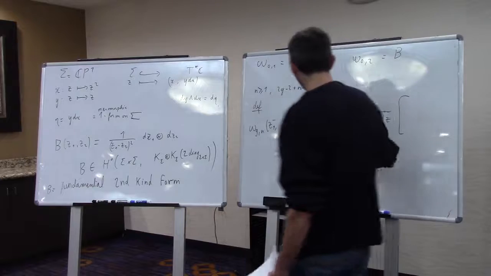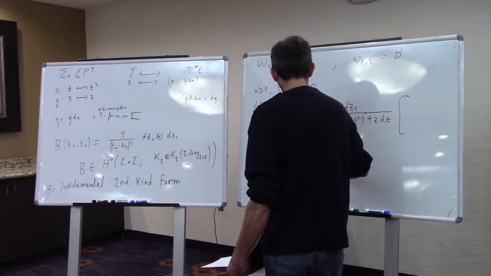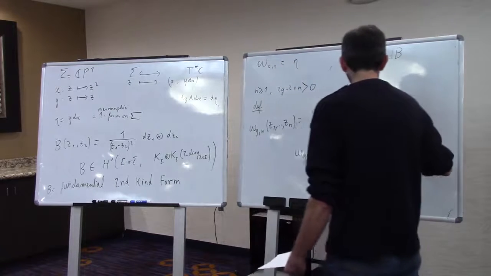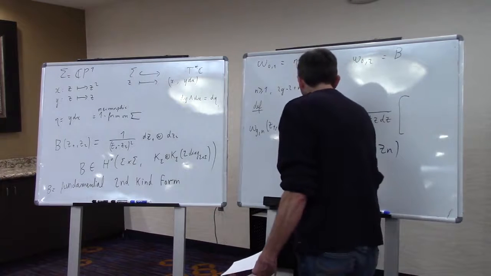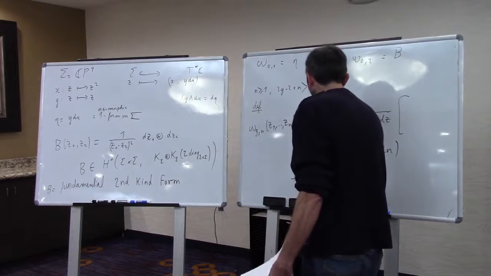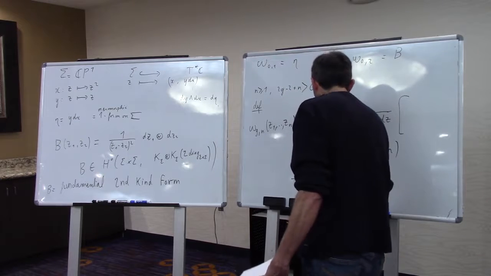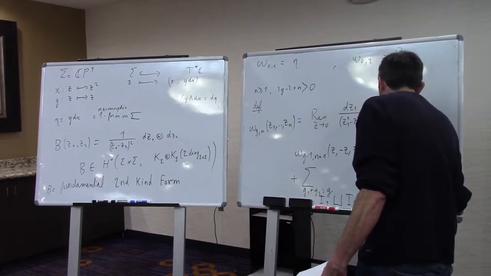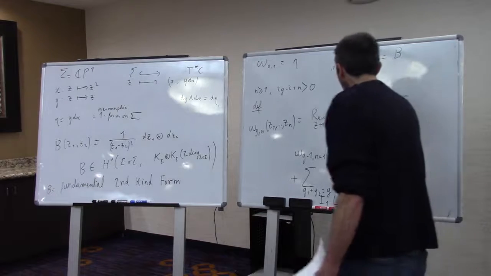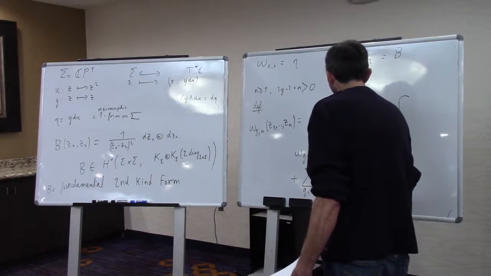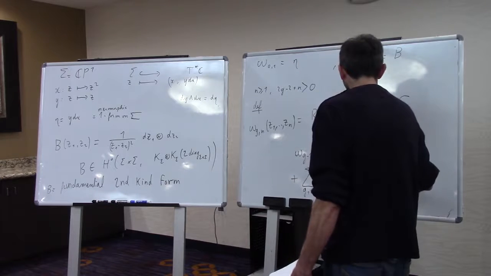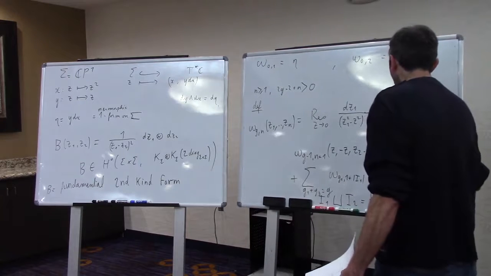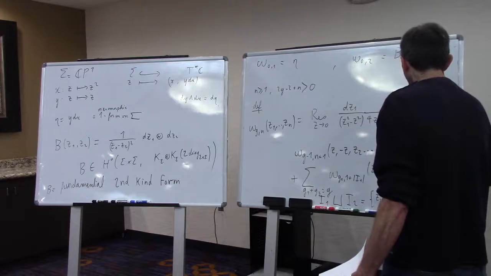Times, so let me open the bracket here, omega g minus 1 n plus 1 of z, minus z, z2 to zn, plus the sum over g1 plus g2 equals g, and I1, I2 a partition of z2 to zn, of omega g1 1 plus cardinal of I1 of z, z_I1, times omega g2 1 plus cardinal of I2 of minus z, z_I2.